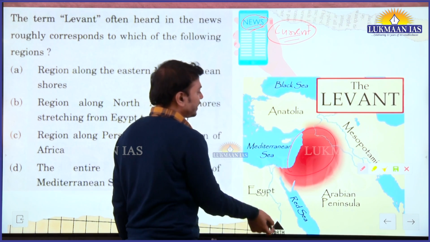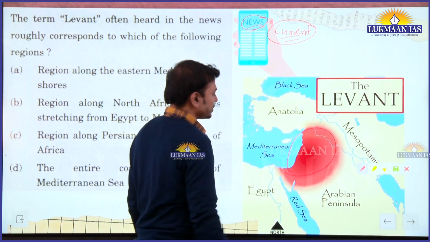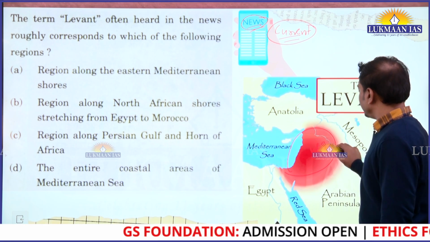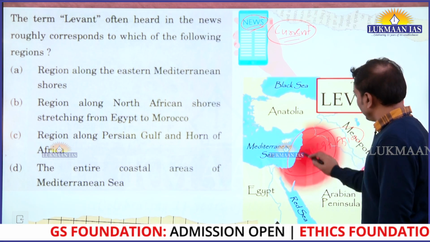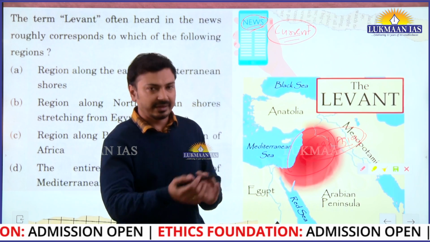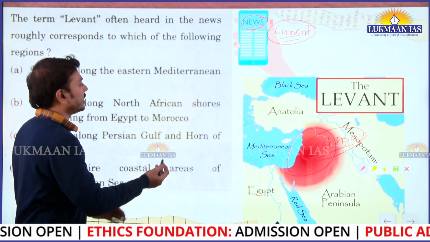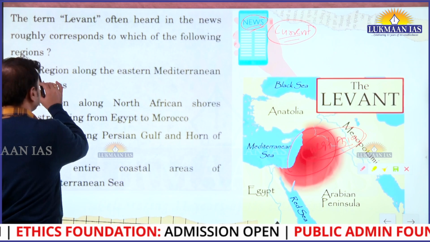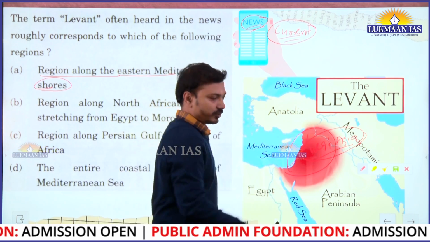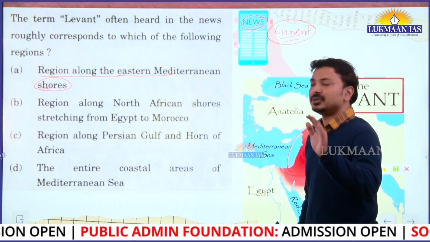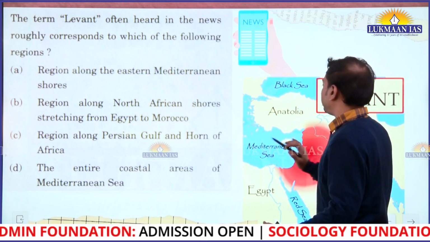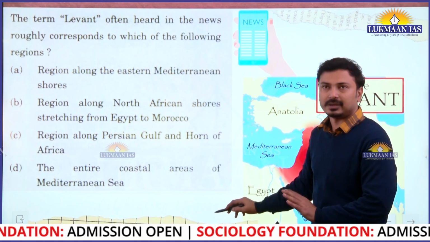The Levant region, many times in news, is basically the eastern part of the Mediterranean Sea. Largely it is part of West Asia. And yes, it is in news. Why? Because it is always in conflict. Israel, Palestine conflict, Jordan, Syria, Turkey, these countries are always in conflict, and that's why it is in news. So look at the first option: region along the eastern Mediterranean shore. This is the correct answer. If you know current affairs, and have read and immediately looked into the map, you can get this correct. So from the mapping section, questions come from current affairs in this way.